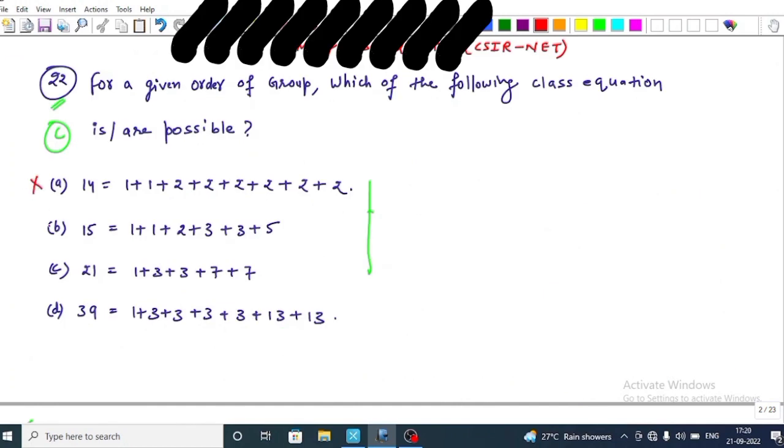Option A is incorrect, option B incorrect, option C correct, option D correct.